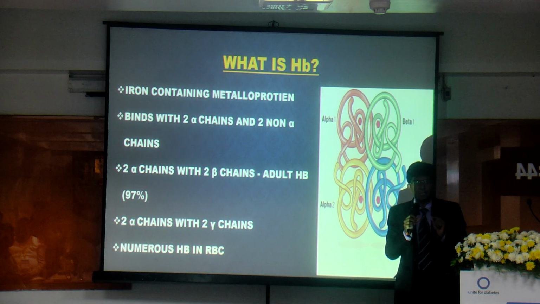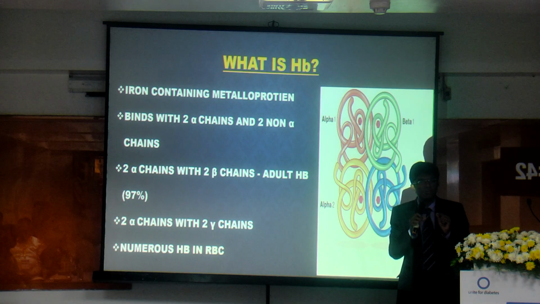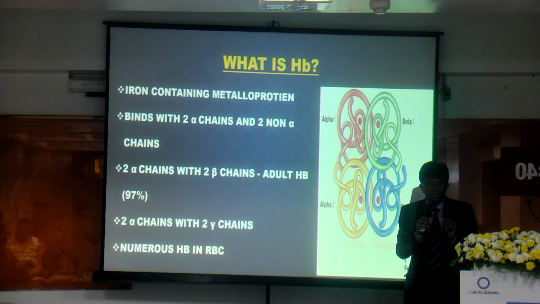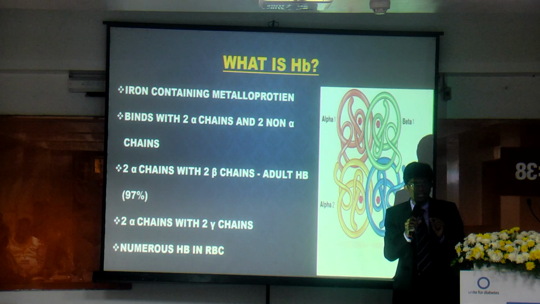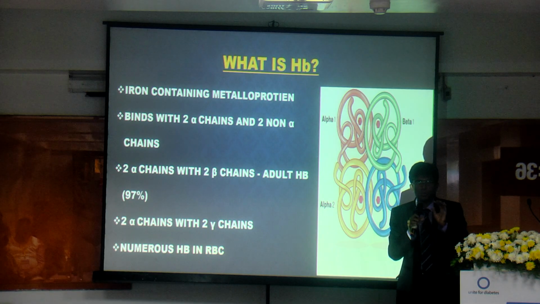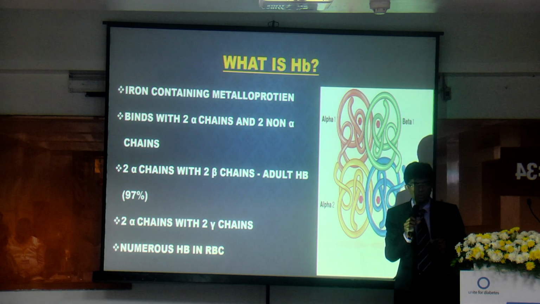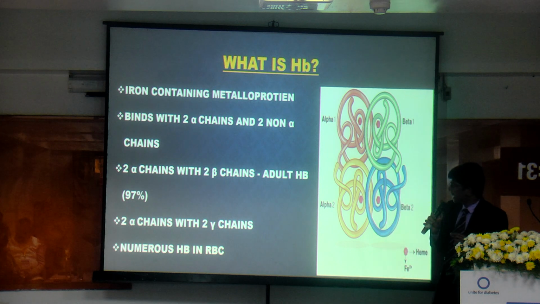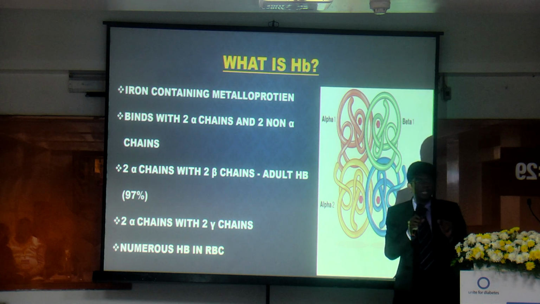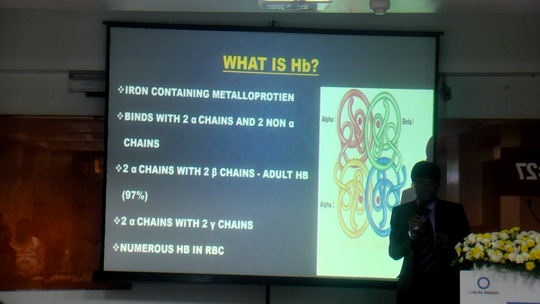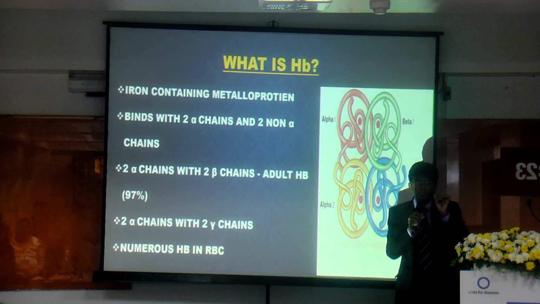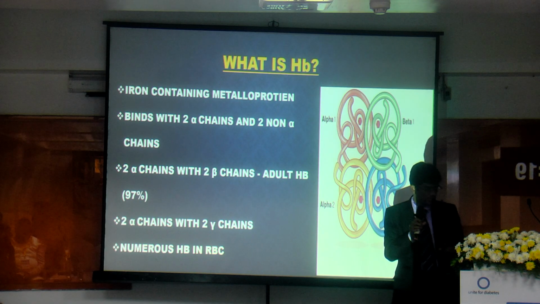If alpha chains combine with gamma, it is called hemoglobin F. If it combines with delta, it's called hemoglobin A2. Collectively, they contribute only 2.5% of our total hemoglobin. Can you imagine how many hemoglobin molecules are in a single RBC? 4 or 40 or 400? Please remember that a few million molecules of hemoglobin are present in a single RBC.